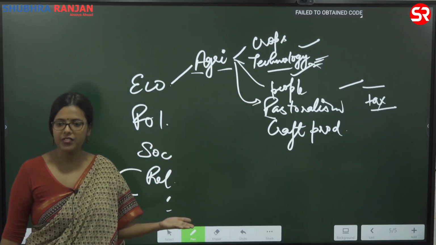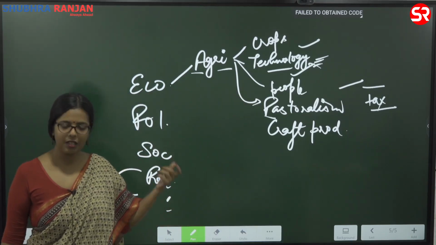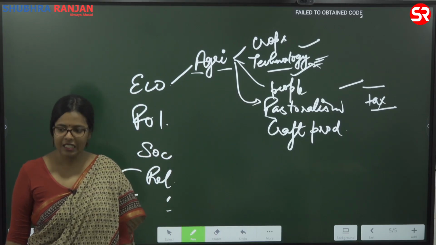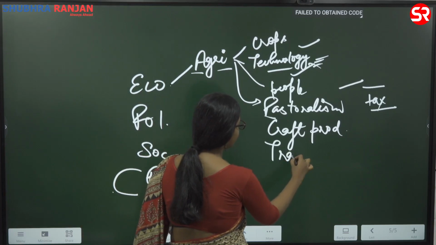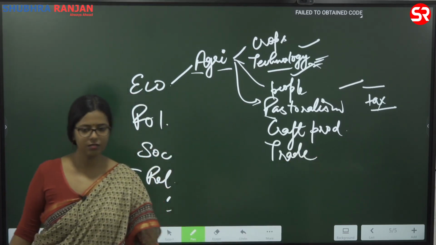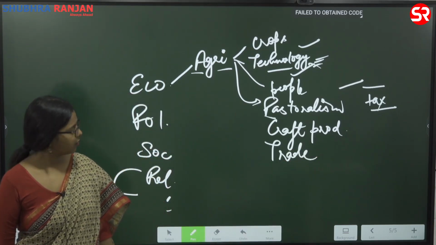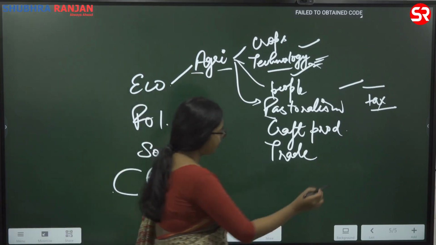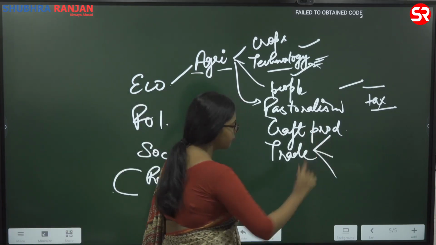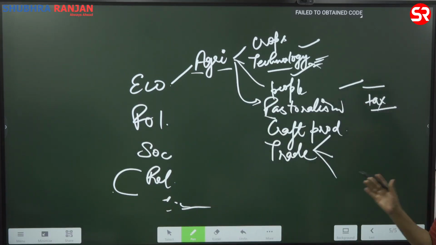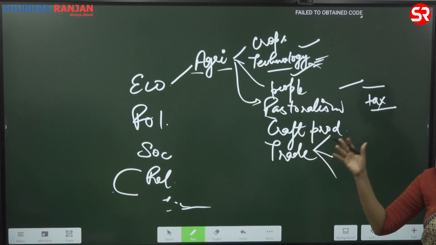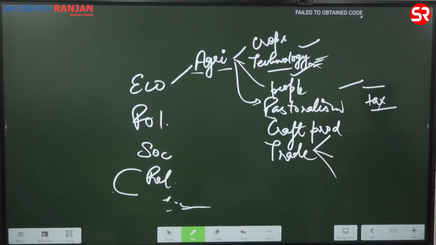What kind of crafts are being produced? That is something that we will study here. If crafts are being produced, what is the pattern of trade? Okay. Now, when you are doing trade, with whom are you doing trade? That is one thing. Village to village, village to city, empire to empire. That is the facet of trade that we need to understand.